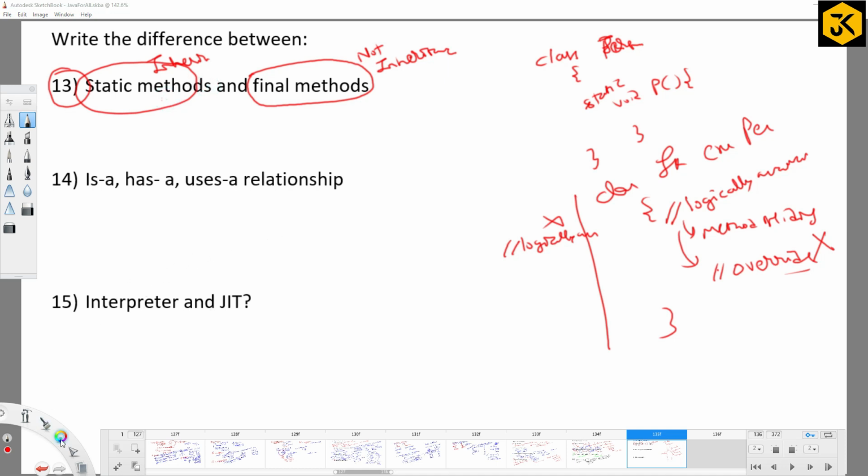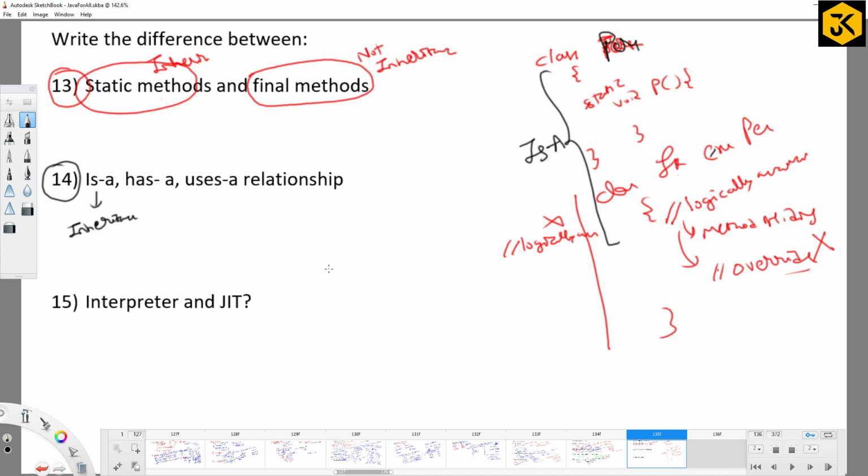Next one, write the difference between is-a, has-a, and uses relationships, which is simple. If you have some kind of inheritance relation between two classes, then the relation between them is an is-a relationship. If we take this example, class person, class jk extends person, then the relation between these two classes is what?